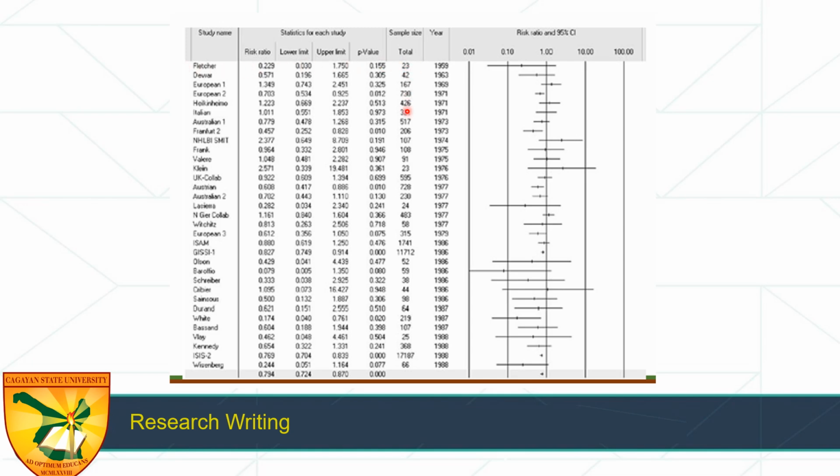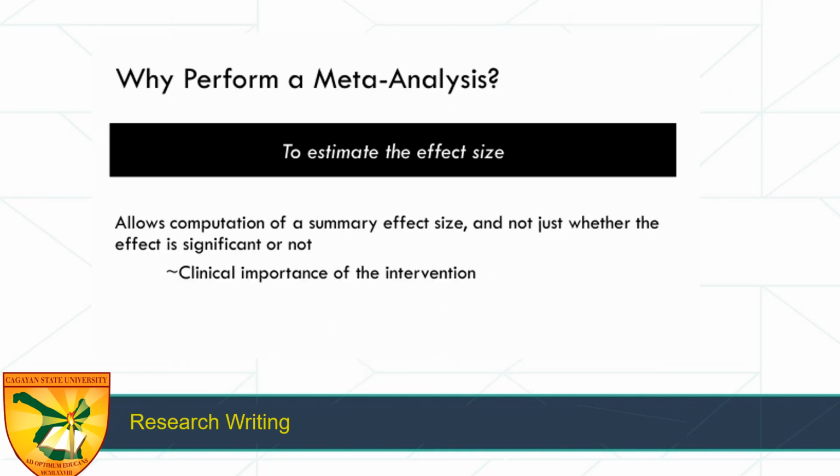If you combine all this together, you have seemingly several respondents. And then you take the risk ratio and confidence interval. This is how the plot of meta-analysis looks like.